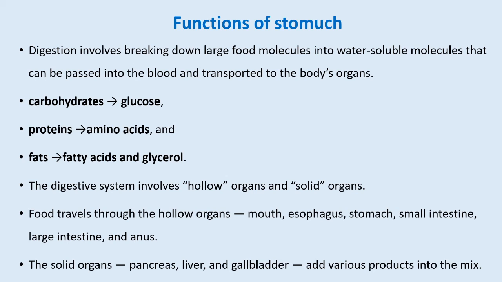The pancreas secretes pancreatic juices into the alimentary canal. The liver secretes bile juices into the alimentary canal, while the gallbladder also secretes bile juices into the alimentary canal. That is why further digestion takes place in the small intestine, but most of the digestion process is completed in the stomach.